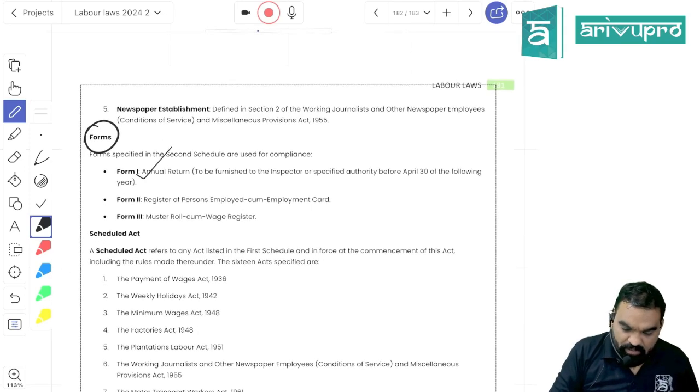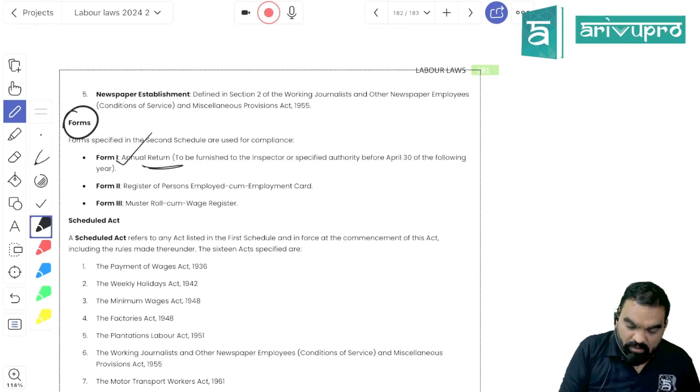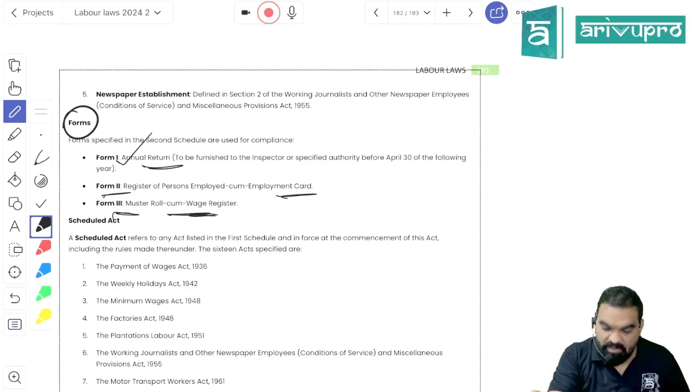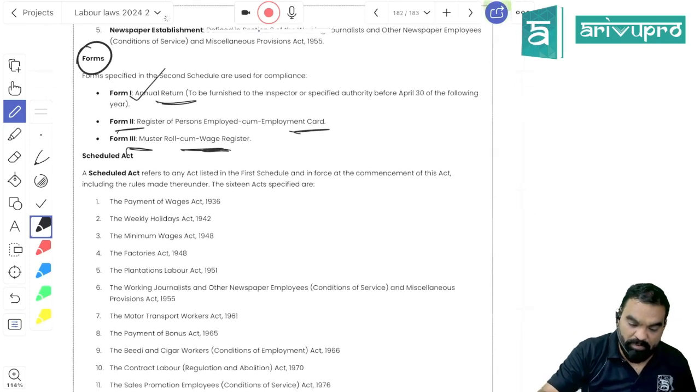So what all is required? Annual return has to be filed by the small establishment, that is annual return in form number 1, register of persons employed cum employment card in form number 2, and for form number 3 you have to keep wage registers. So 3 documents are there. Every year by 30th April a small enterprise has to file the annual return. Second, you have to maintain the register of persons employed, called the employment register, and the third one is the wage register in form number 3.